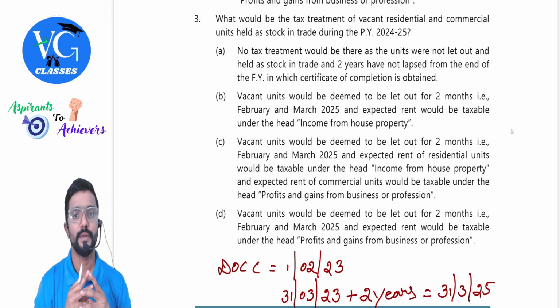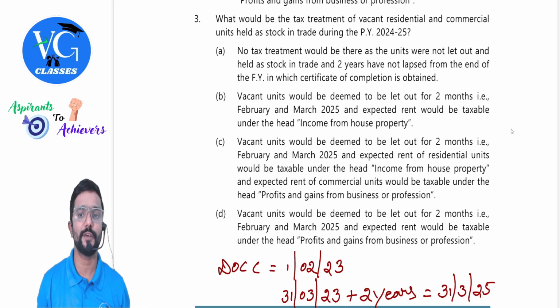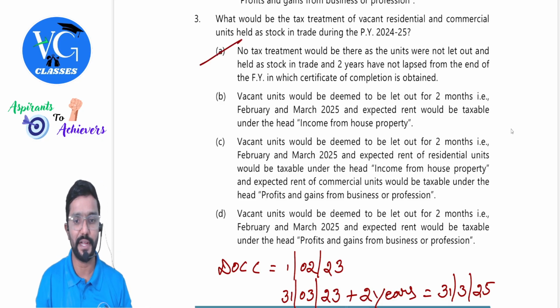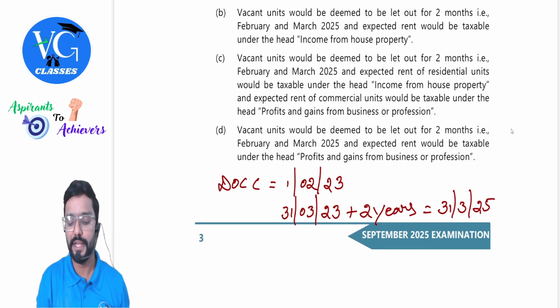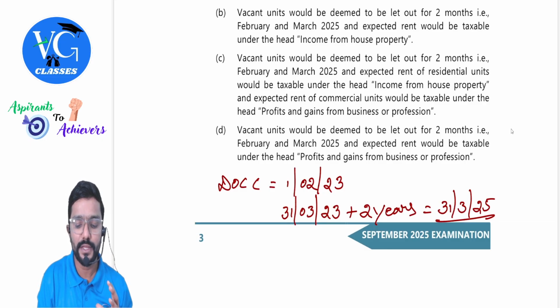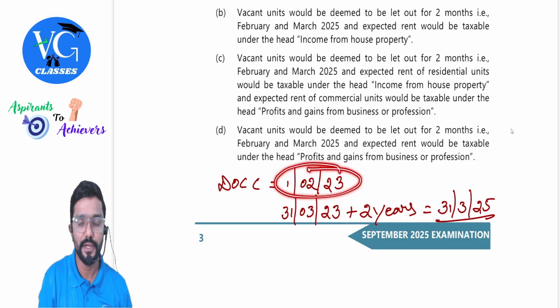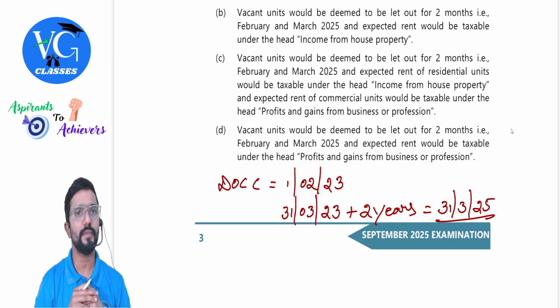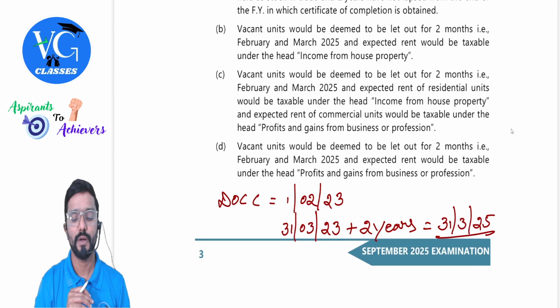Okay, sir. Let us see. No tax treatment would be there as the units were not let out and held as stock in trade, and 2 years have not lapsed from the end of financial year in which certificate of completion is obtained. This is actually the right answer. Hope you understood. The 2 years will end on 31st March 2025, guys. See, first note the date of obtaining the completion certificate. Take the end of that financial year. From there, plus 2 years.